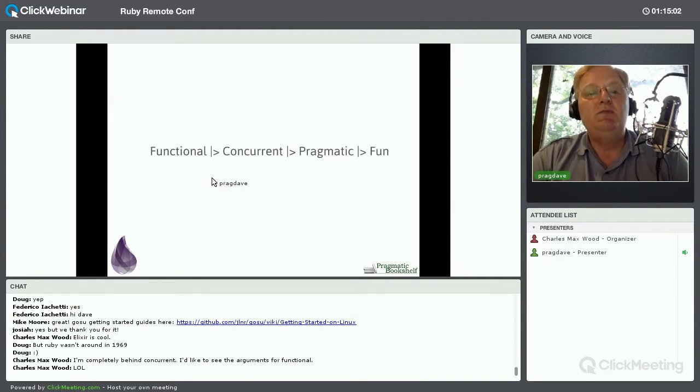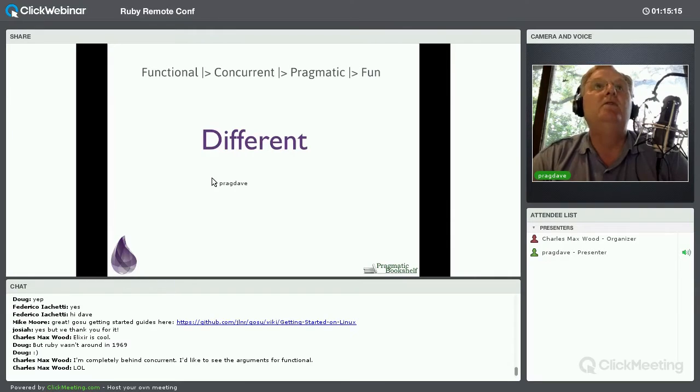Now, the subtitle to the Elixir book is Functional, Concurrent, Pragmatic, and Fun. And I honestly believe that. And what I want to get to right now is the functional side of that and the fun side of that. So let's start off by saying that all of this is different. And one of the things I found really exciting about playing with Elixir is I'm having to throw away an awful lot of what I believed was the truth about programming.